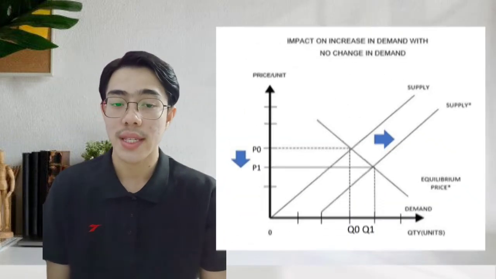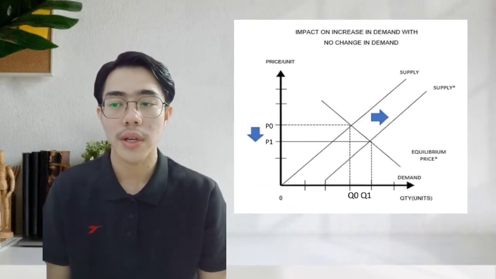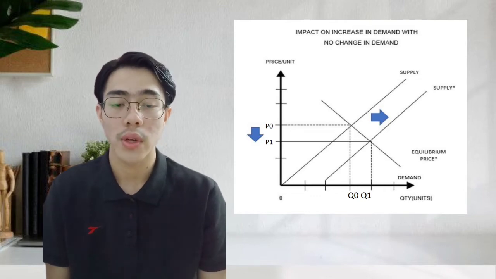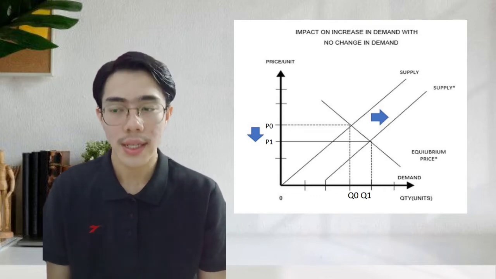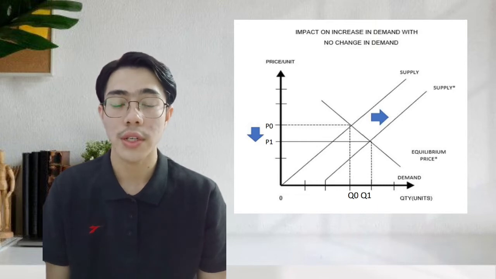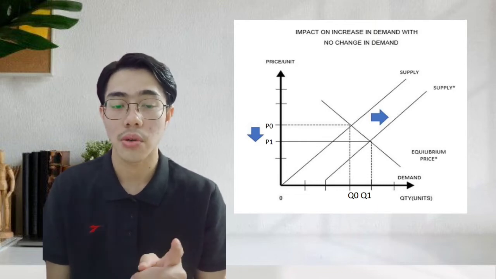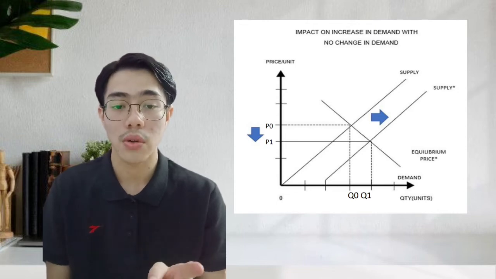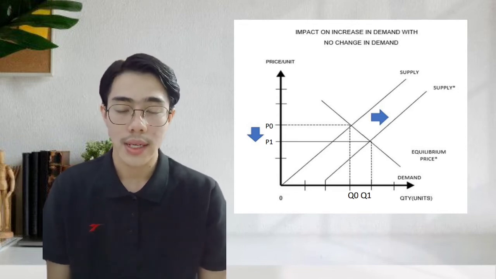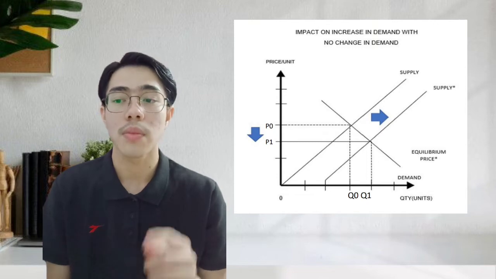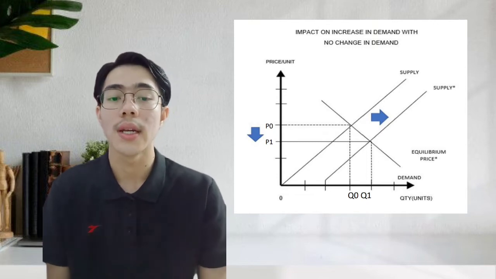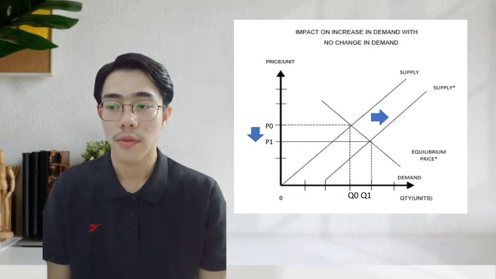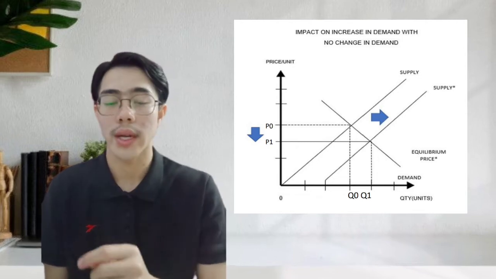So, as you can see in the graph, when the government reduced the tariff on imported coffee, the cost of production will decrease and the supply will increase. The supply curve will shift to the right from S0 to S1. The price will decrease from P0 to P1, while the quantity will increase from Q0 to Q1. The equilibrium price and quantity of coffee will change from E0 to E1.